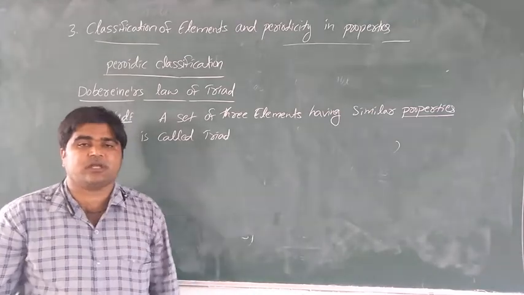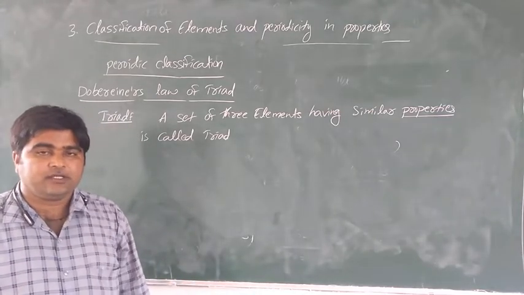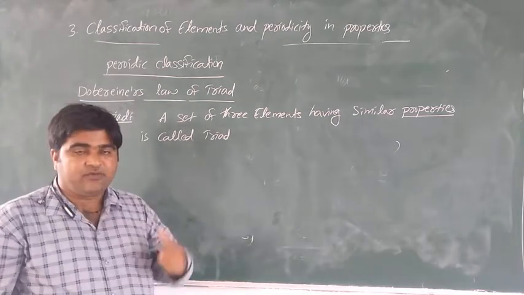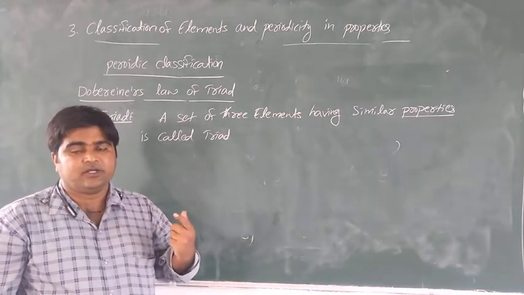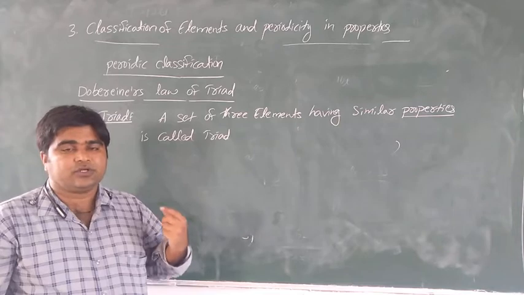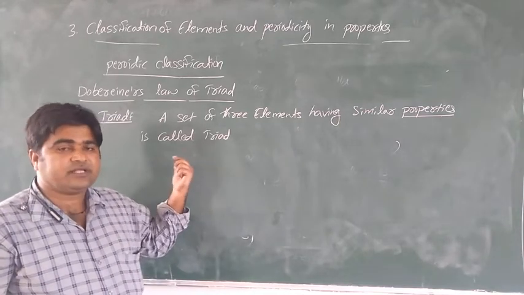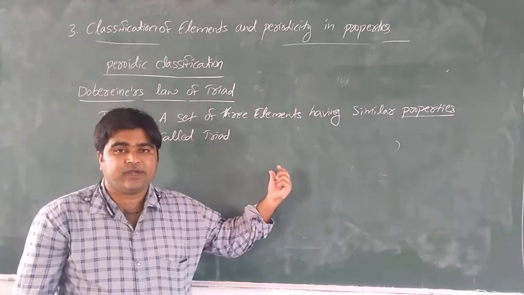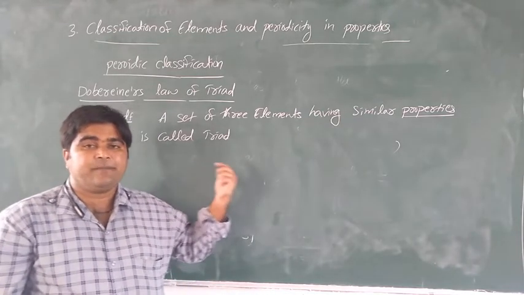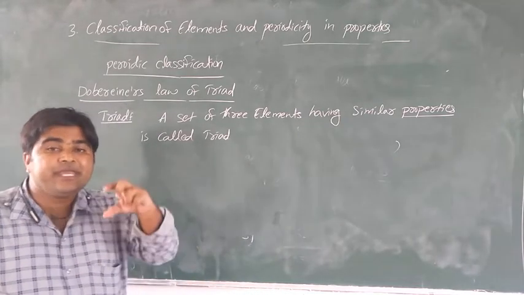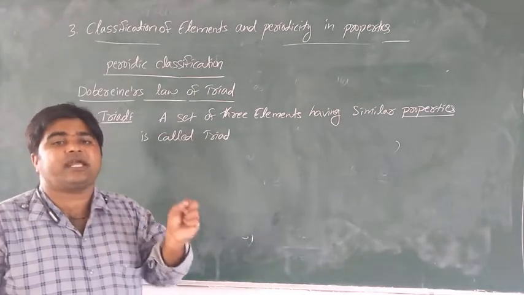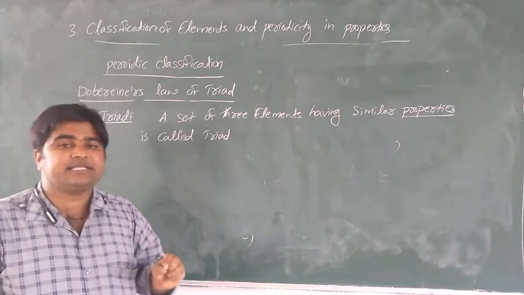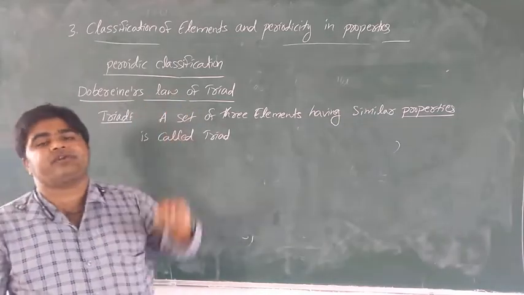A triad is a set of three elements having similar properties. He arranged the elements in increasing order of atomic weight, so the mean atomic weight of the first and third elements is equal to the middle element.